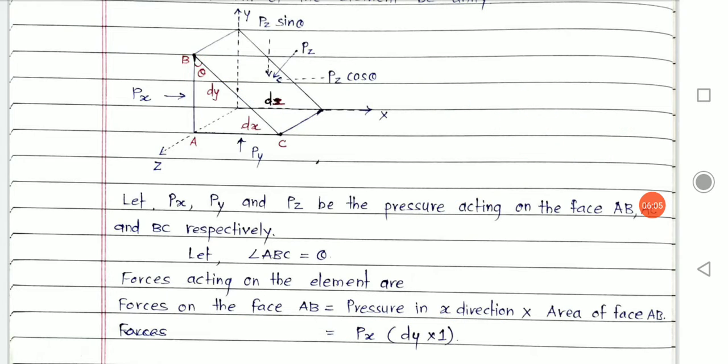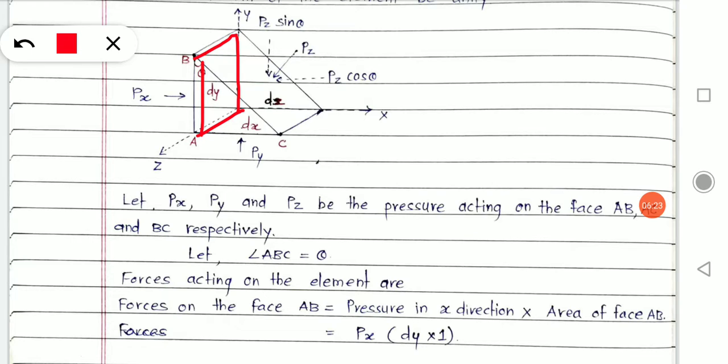Now check here. To calculate the area of face AB, you should consider this rectangle, defined by that rectangular piece.